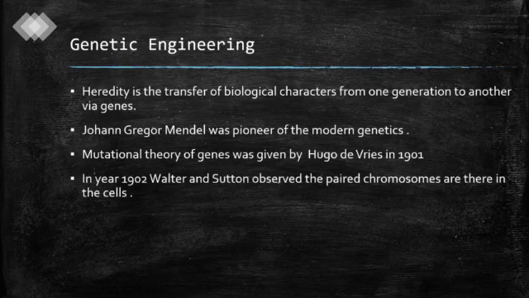The world came to know about paired chromosomes in the cells because of the theory of Walter and Sutton in the year 1902. Research started for finding genetic material when it was proved that genes come via chromosomes. Based on this theory, in the year 1944, three scientists named Avery, MacLeod and McCarty proved that all living organisms have DNA as genetic material except viruses. Protein synthesis being carried out with the help of DNA was proved by Jacob and Monod in the year 1961.